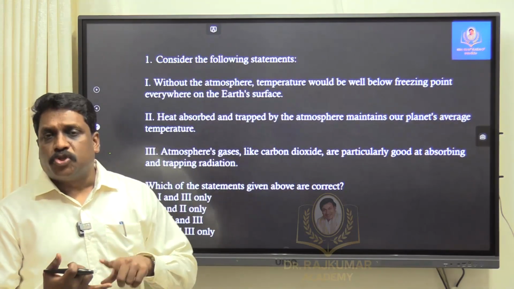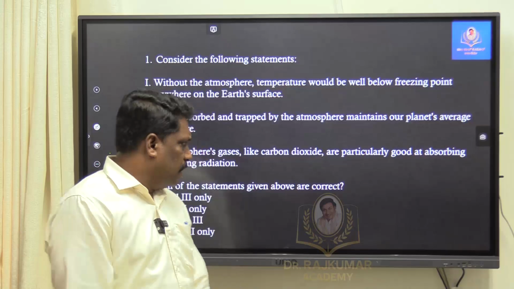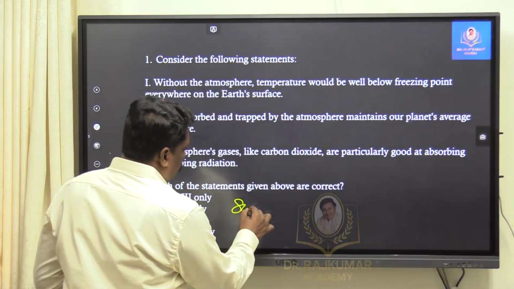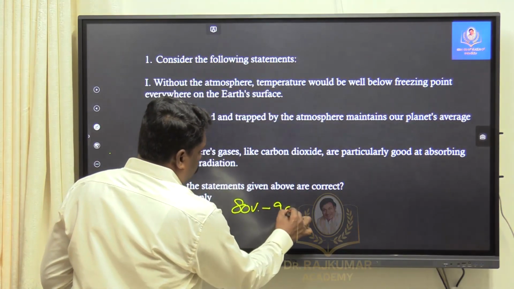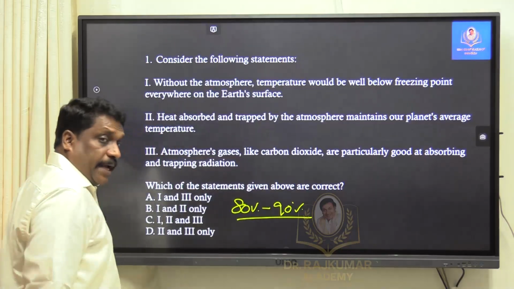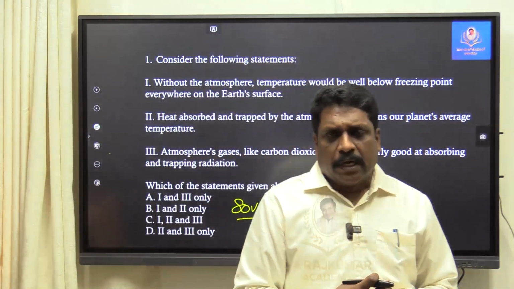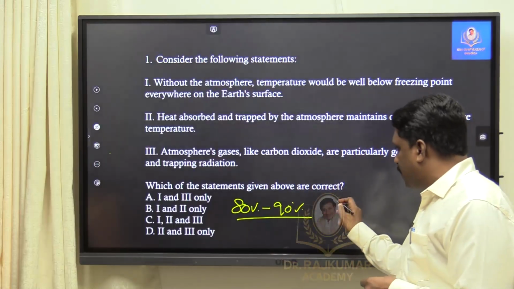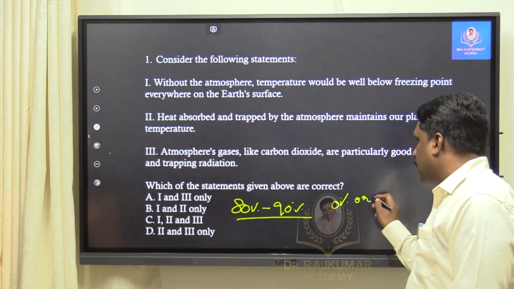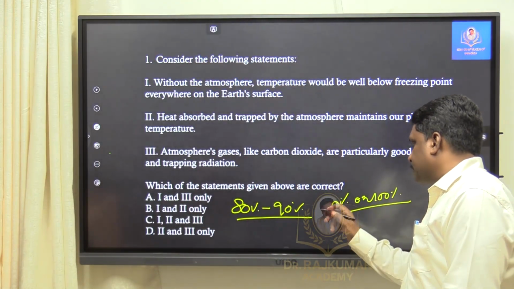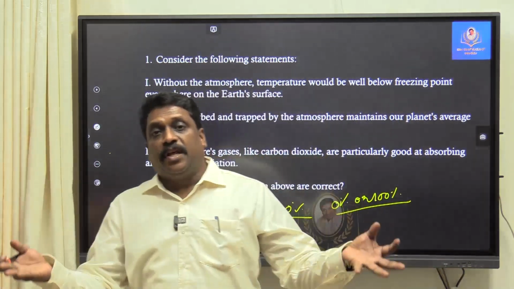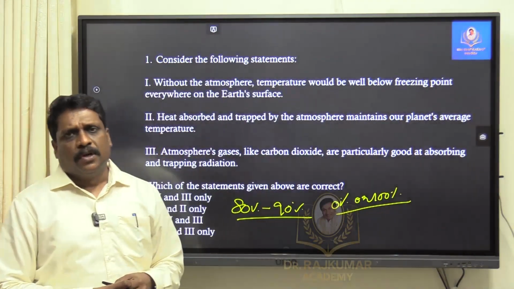For example, when I talk about geography, my dear friends, I would always feel that 80 to 90% of the time, whenever I come across absolute words, what is this absolute word? A word which depicts either 0% or 100%, correct? Which talks about the extremes, I call them absolute words or extreme words.